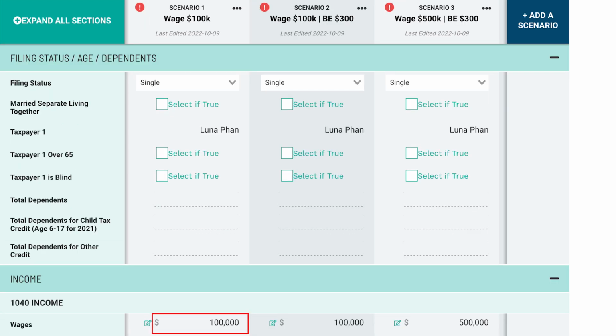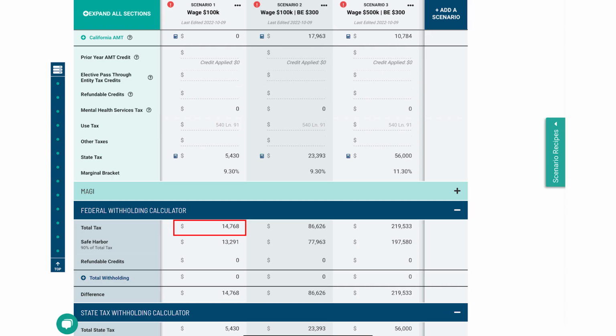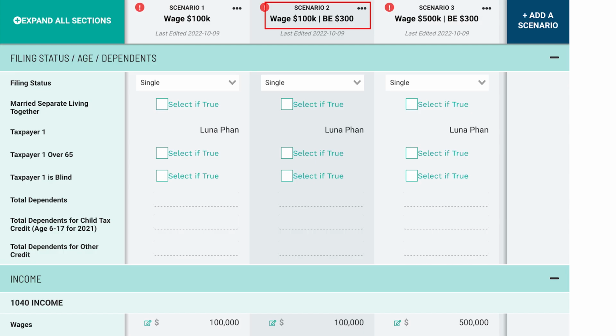Scenario 1. Salary of $100,000. Federal AMT liability is $0. Total federal tax is $14,768. California AMT liability is $0. Total California tax is $5,430.